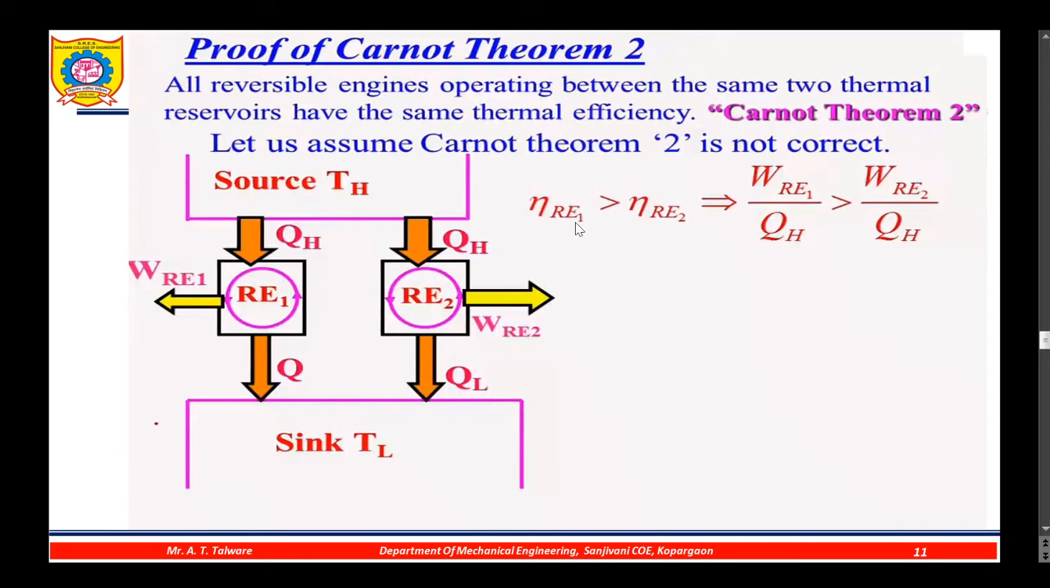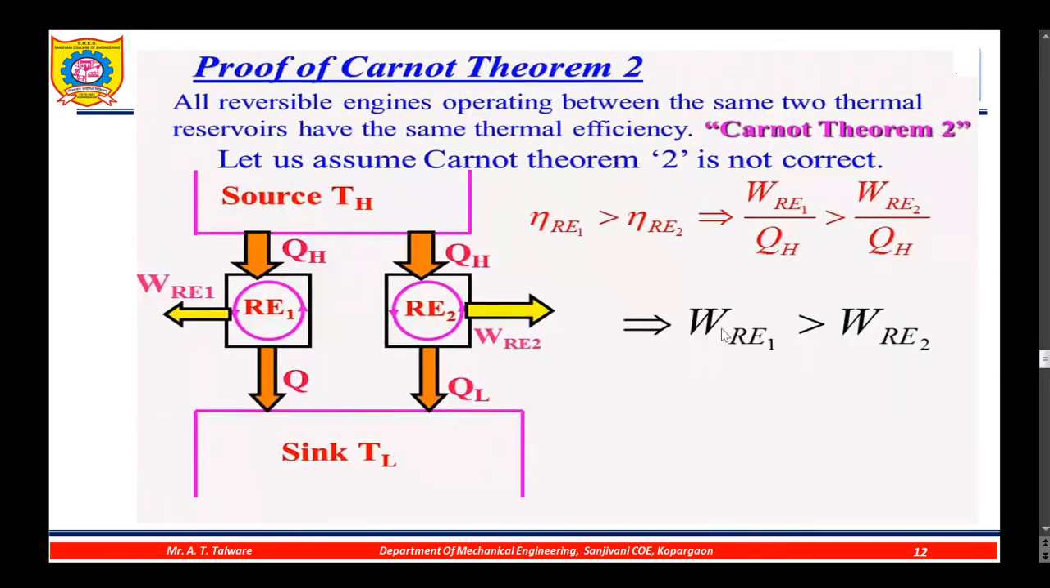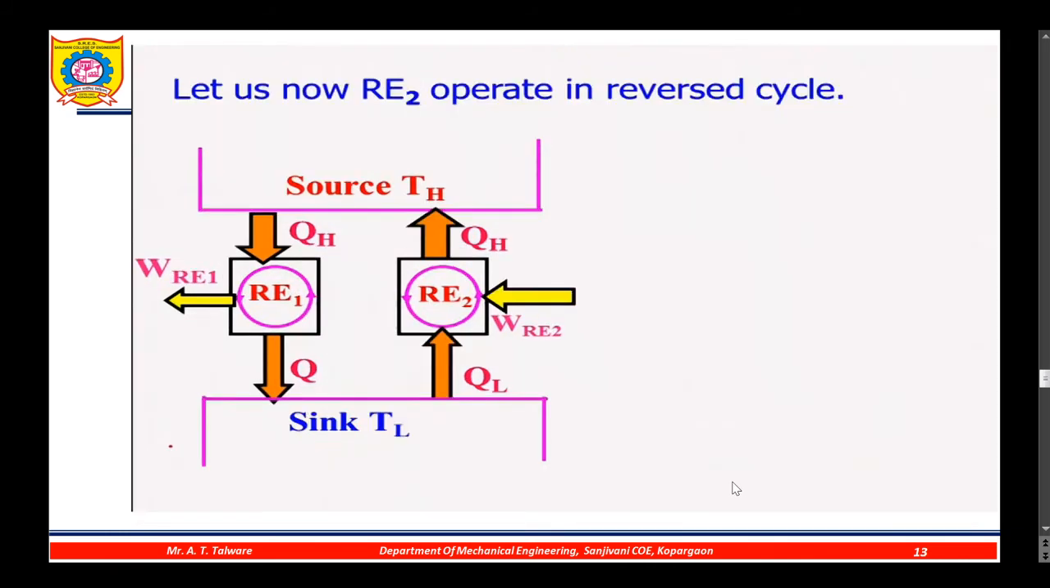So the efficiency of reversible engine 1 is greater than the efficiency of reversible engine 2. If we write the efficiency in terms of work and heat, we get this expression for the two engines, which implies that WRE1 is greater than WRE2, since the denominator is the same, so the numerator of this is greater than this.